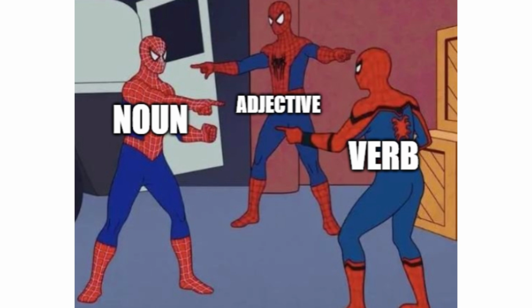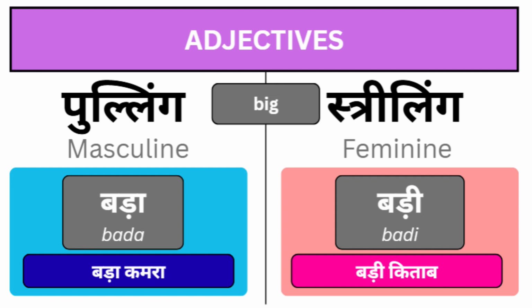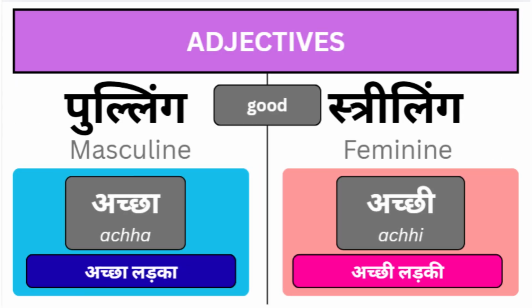For example, बड़ा कमरा, बड़ी किताब. Next, अच्छा लड़का, अच्छी लड़की. So the rule is simple. If the noun is masculine, the adjective ends in a. If the noun is feminine, the adjective ends in e. And that's why Alex was wrong.